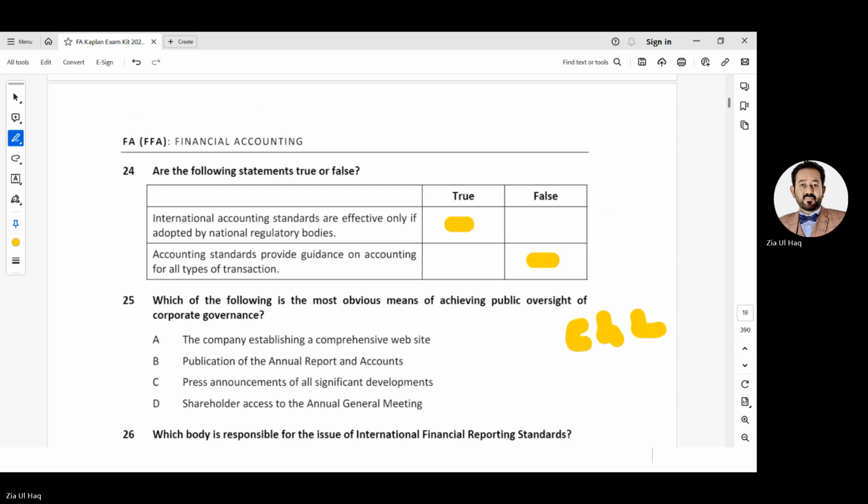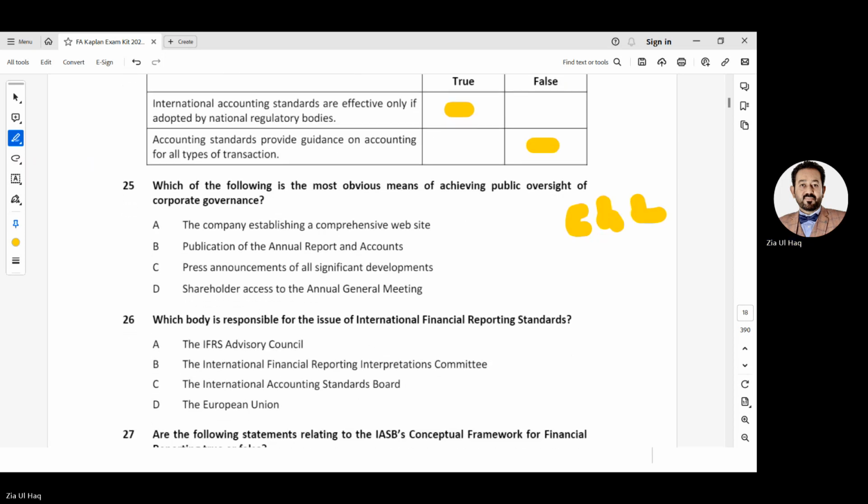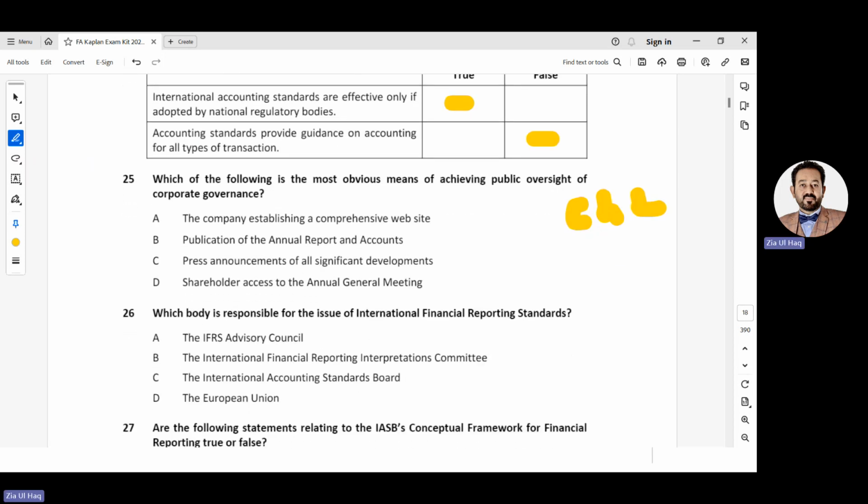Question 24, we have covered. Question 25: Which of the following is the most obvious means of achieving public oversight of corporate governance?